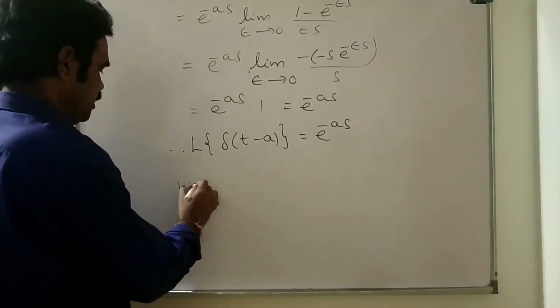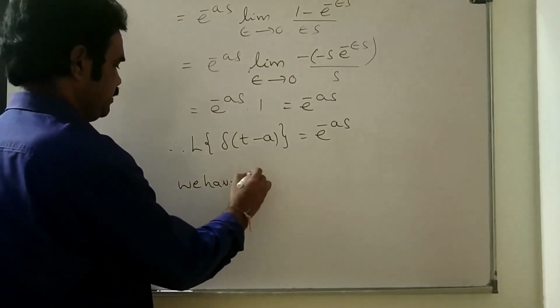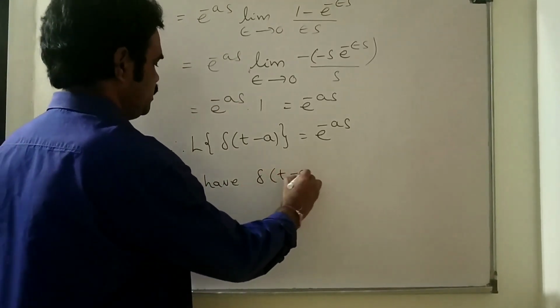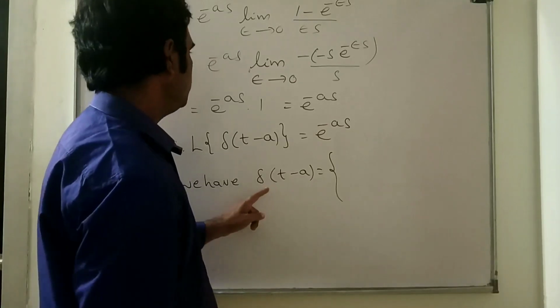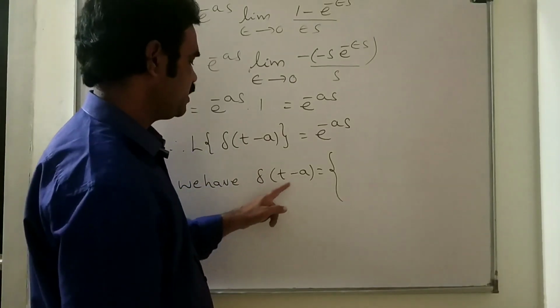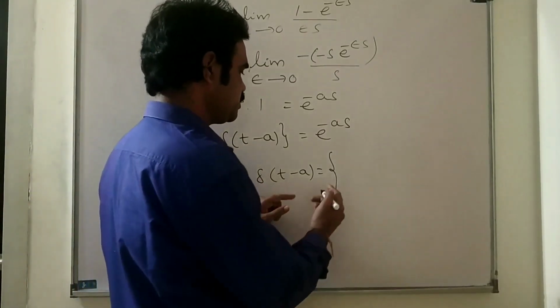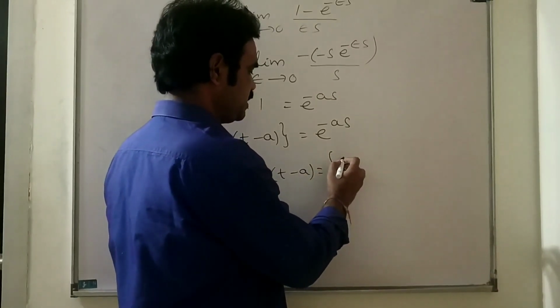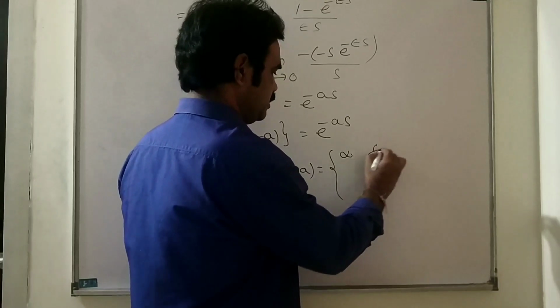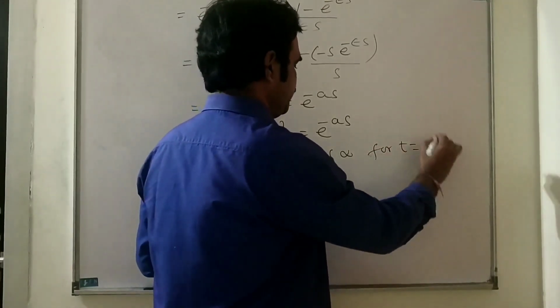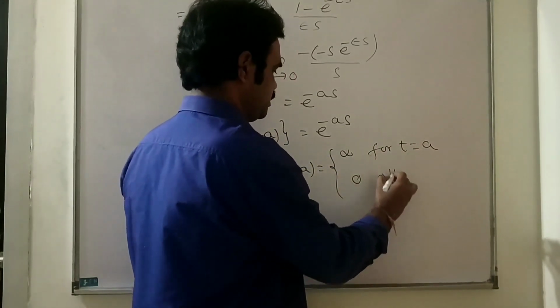We have delta of t minus a is nothing but f epsilon of t minus a as epsilon tends to 0. As epsilon tends to 0, 1 by epsilon is infinity. That means infinity for t equal to a, and 0 otherwise.